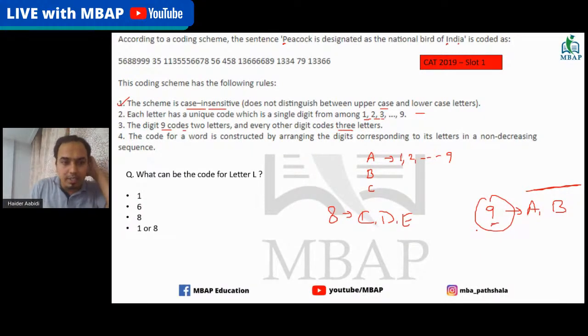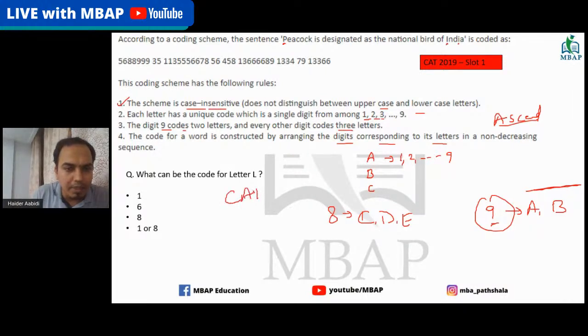The fourth statement says that the code of a word is constructed by arranging the digits corresponding to its letters in a non-descending sequence, which is nothing but ascending sequence. Now if I have to decode the fourth statement, let's say for example there is a word called cat.